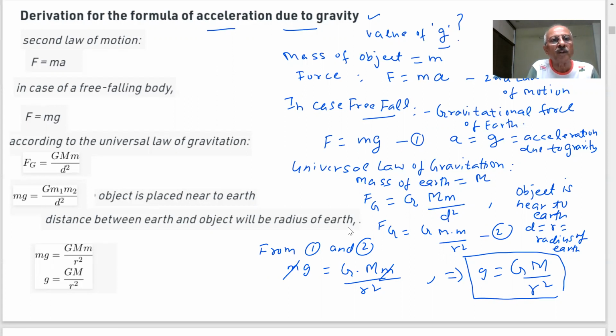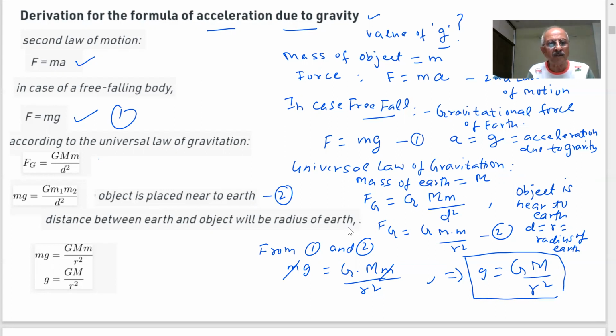Here we have again shown it, but we have derived it here. F is equal to ma, that's the second law. For free fall of the body, replace a by g, and then the universal law of gravitation, students. We are going to replace d by R, radius of the earth, because the radius of earth is very large as compared to the distance of the object from earth.